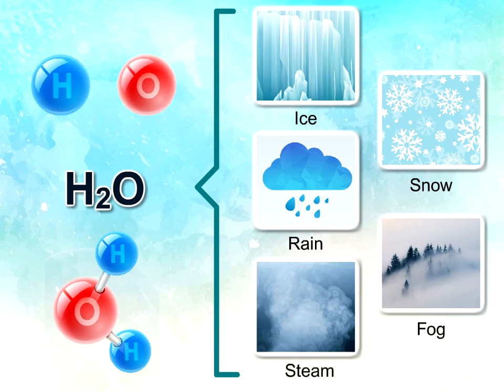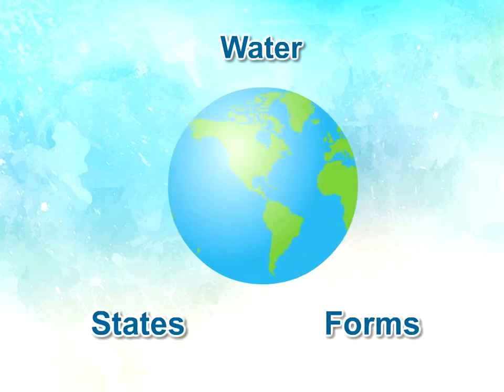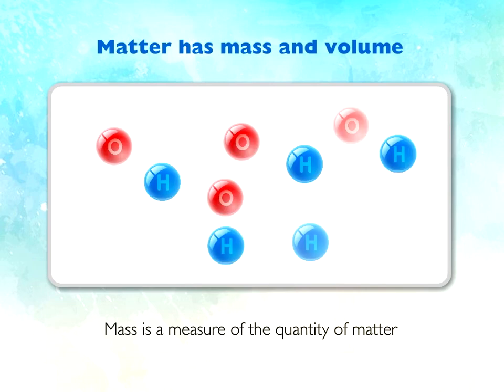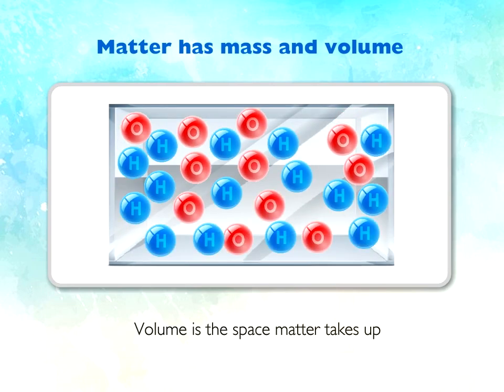All atoms and molecules found on Earth, like water, can have different states, or forms. You will study the different forms of matter in this lesson. Before you learn about the different forms that matter can take, let's review some of the characteristics of matter. All matter has mass and volume. Mass is a measure of the quantity of matter. Volume is the space matter takes up.